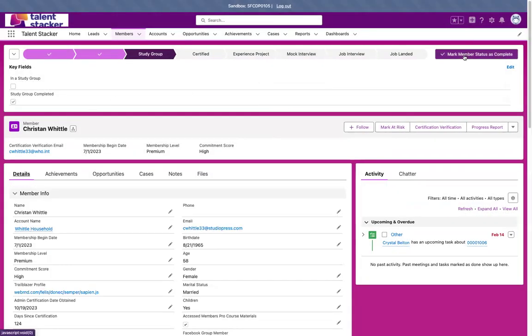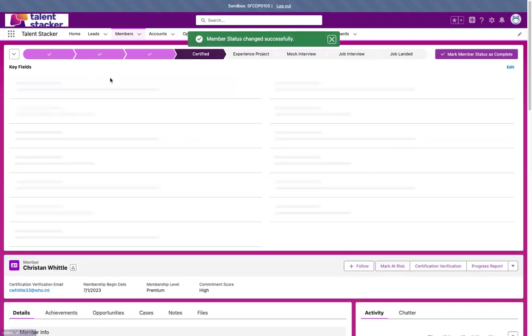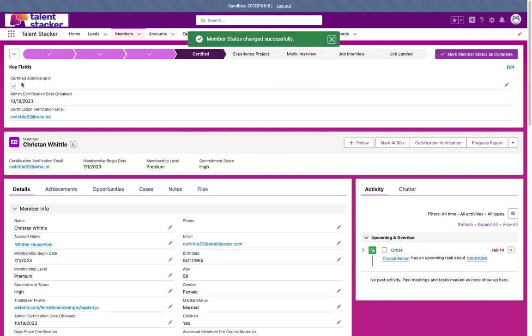You would choose said record type and fill in the appropriate information. Then completing that, going on to the next step, we've got the certified step. You go ahead and mark that they are in fact certified, the date that they completed their certification, and their certification verification email. So that email you would go ahead and copy.